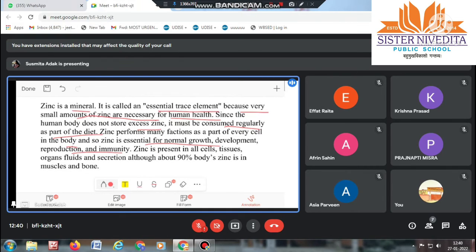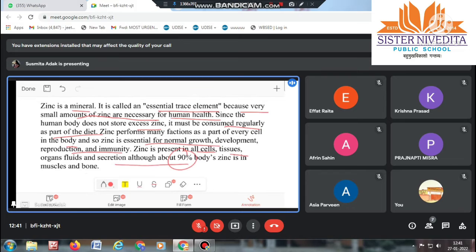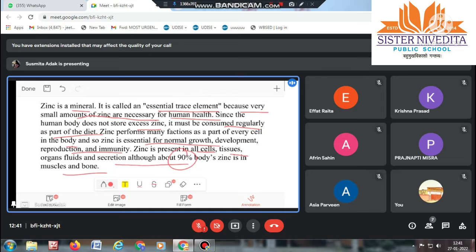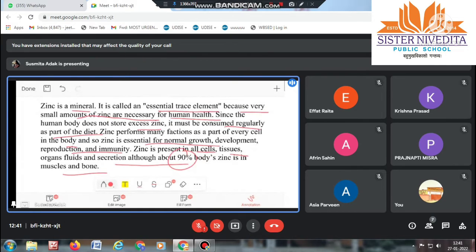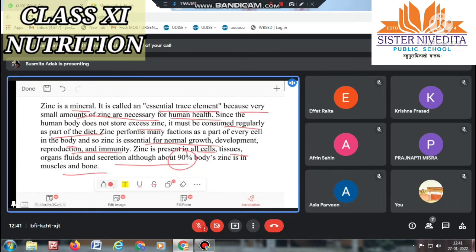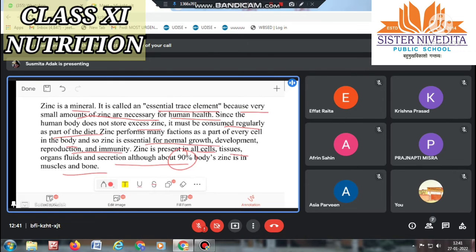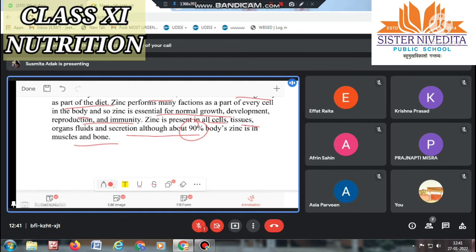Zinc is present in all cells, tissues, organ fluids, and secretions, although about 90% of body zinc is in the muscles and bone. Means 90% of the zinc inside our body is present in the muscles and bones, and the remaining 10% is present in cells, tissues, and organ fluids.